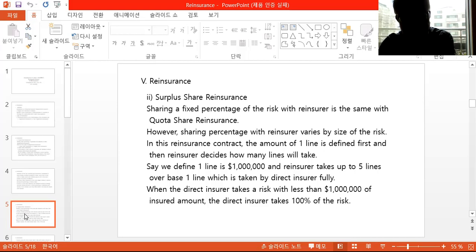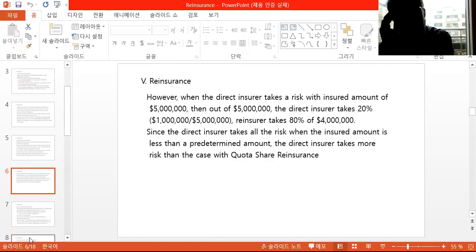When the direct insurer takes a risk with less than $1 million of insured amount, the direct insurer takes 100% of the risk. Nothing goes to the reinsurer. However, when the direct insurer takes a risk with an insured amount of 5 million, for example, then out of 5 million, the direct insurer takes 20% because it takes 1 million out of 5 million.